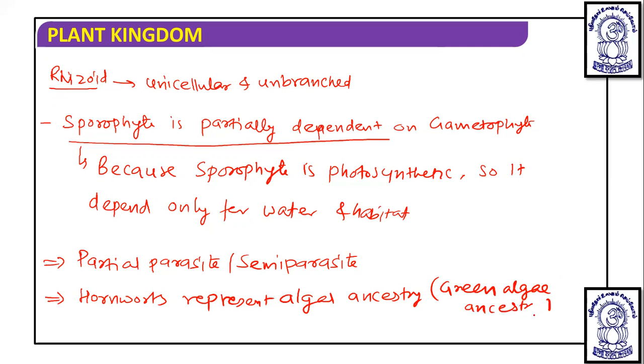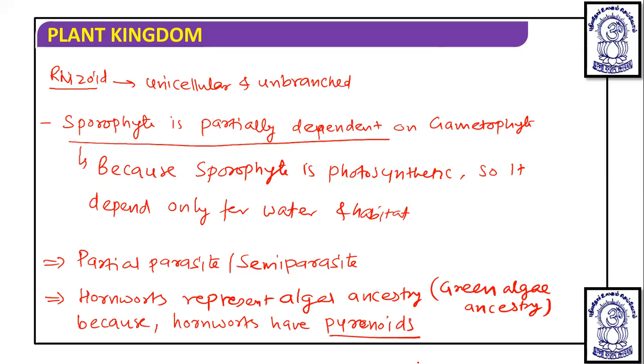It means hornworts evolved from green algae, because hornworts have pyrenoids in the chloroplast.